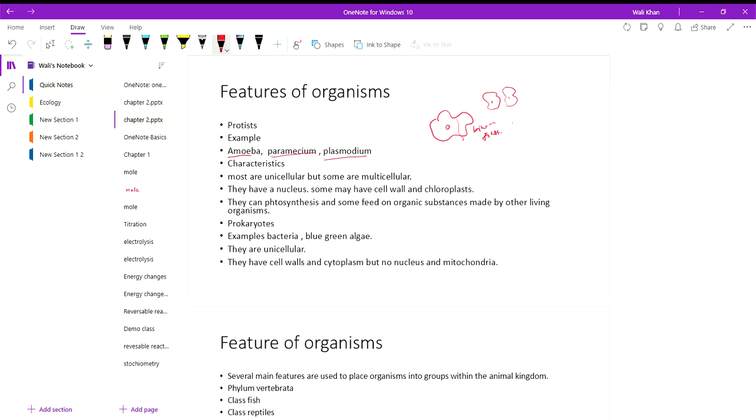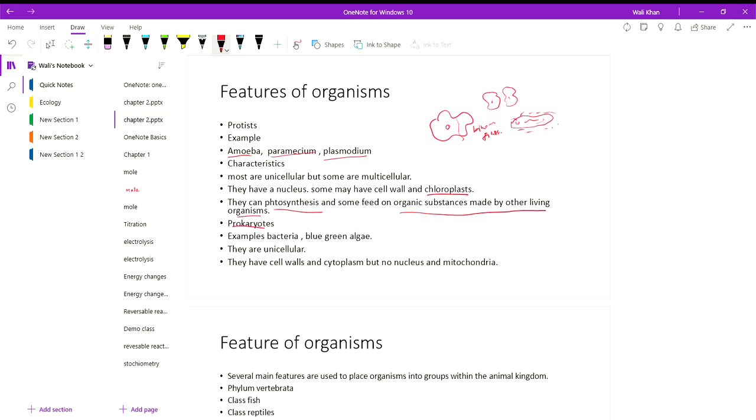Paramecium, this is the structure of a paramecium, and plasmodium is somewhat like that. Their characteristics: most are unicellular, but some are multicellular. They have a nucleus, and some may have a cell wall and chloroplast. They can photosynthesize, and some feed on organic substances made by other living organisms.